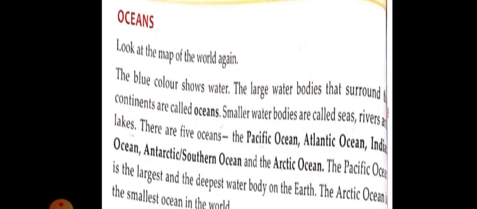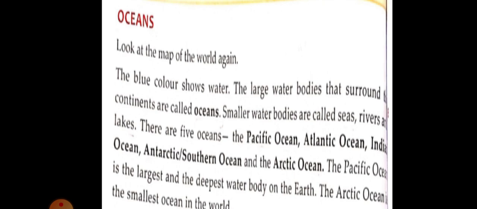The Pacific Ocean is the largest and deepest water body on the earth. The Arctic Ocean is the smallest ocean in the world. So here I can explain to you the oceans. Large water bodies that surround the continents are called oceans. Smaller water bodies are called seas, rivers, and lakes.